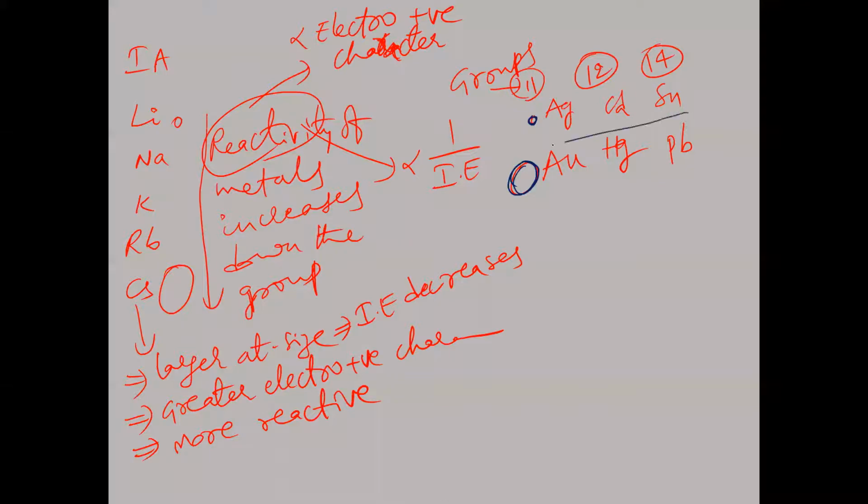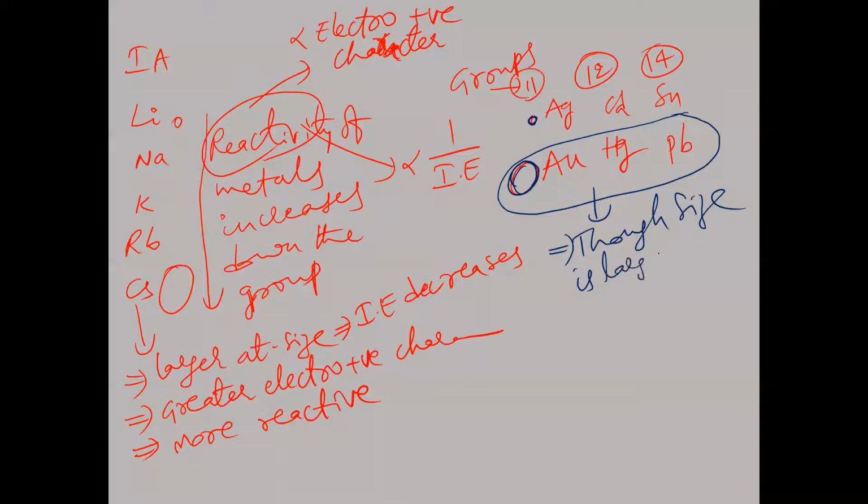For all these three pairs of elements, though the size is larger, it is only slightly larger, not a very large difference. So nearly the same size will be there, but the bottom element has slightly more size, for example gold is slightly larger than silver, and so on.